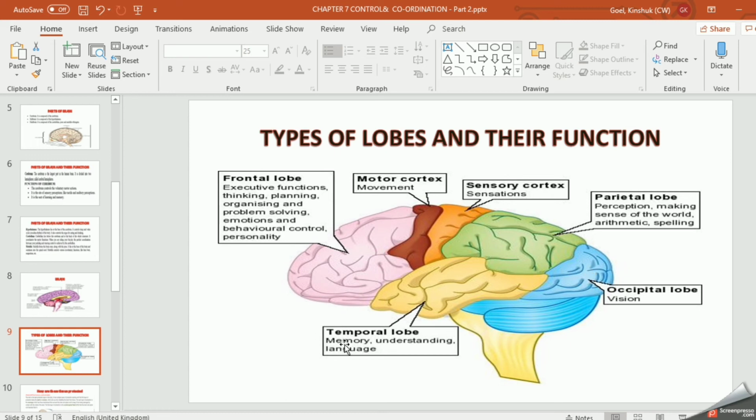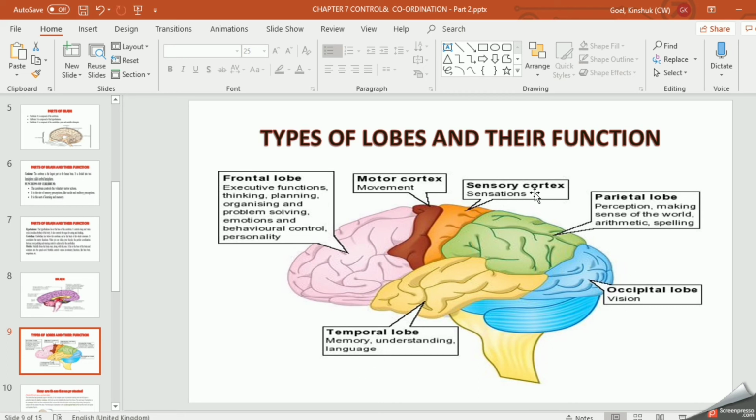Next is the temporal lobe, right? Temporal lobe means memory, understanding, language. Whatever you are learning, you store in your brain. So this is the real part. Clear? In this part you are going to store whatever you learn, whatever you react, whatever you see. Whatever you want to remember for further, we are going to store in this temporal lobe. So these are the 4 lobes we have.